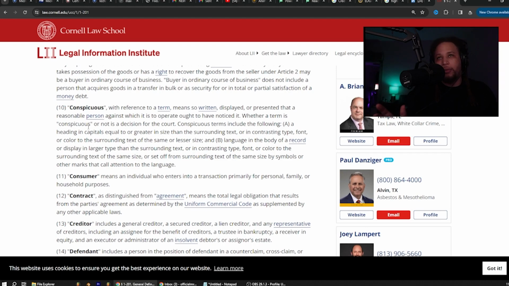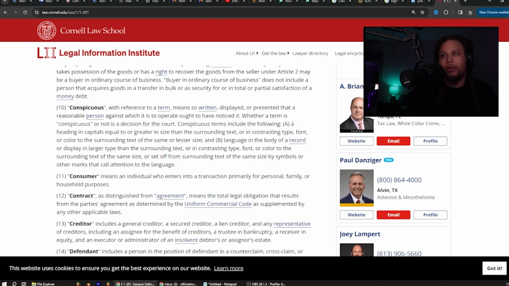But when you go back to look at your contracts, there's supposed to be certain disclosures in there, things that you might have missed, that clearly, when we go over these here, have to be in there, and they're not conspicuous at all. So it says whether a term is conspicuous or not is a decision for the court.